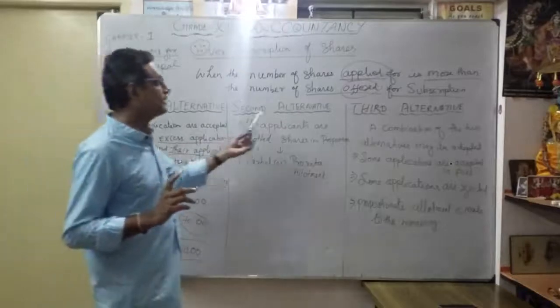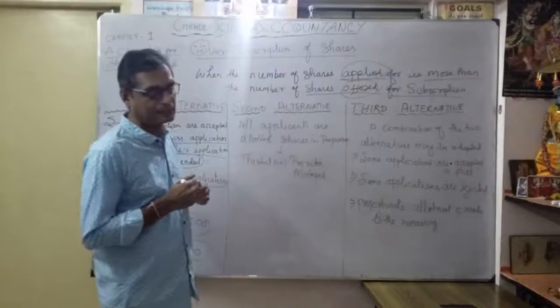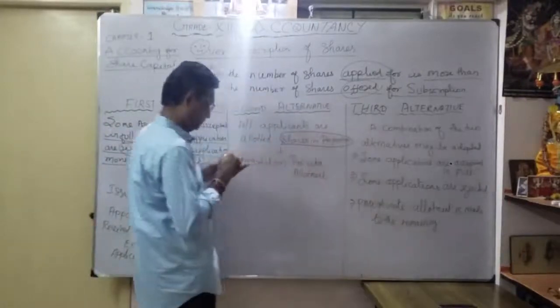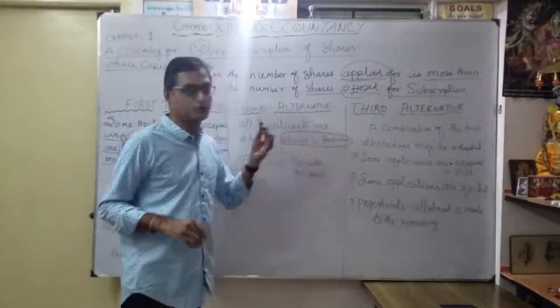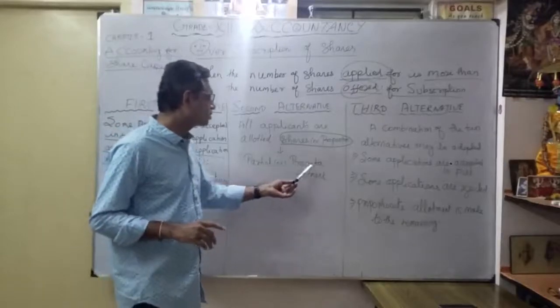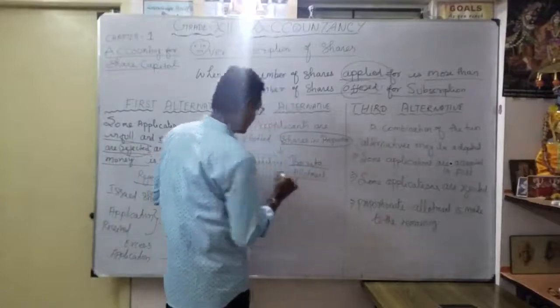What is the second alternative? Here, all applications are allotted shares in proportion. This is very important. What is the meaning? It is called partial or pro rata allotment.